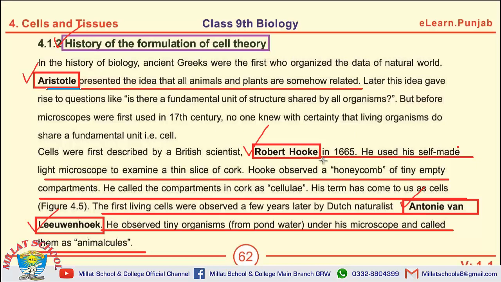Then Robert Hooke observed cells in 1665. The first living cells were observed by Anthony van Leeuwenhoek. Leeuwenhoek used the term animalcules.